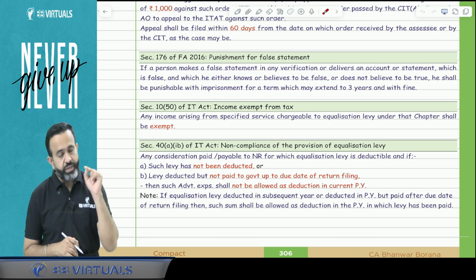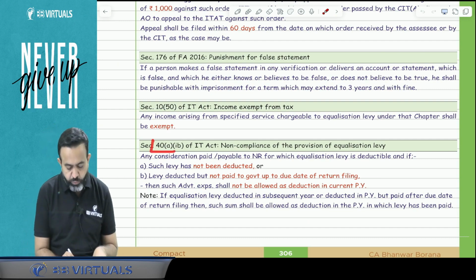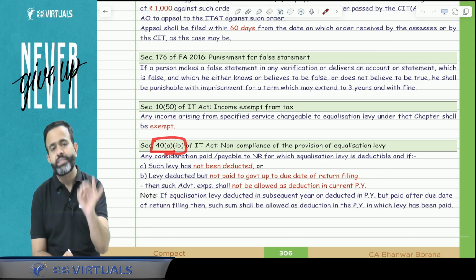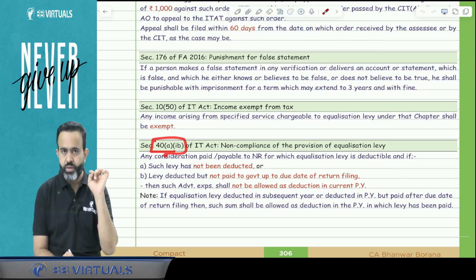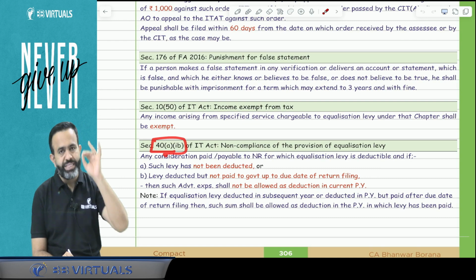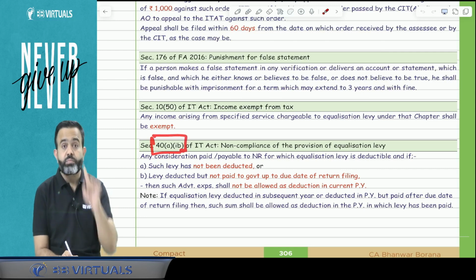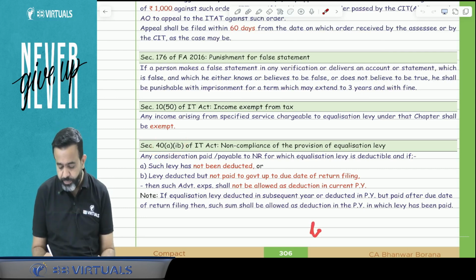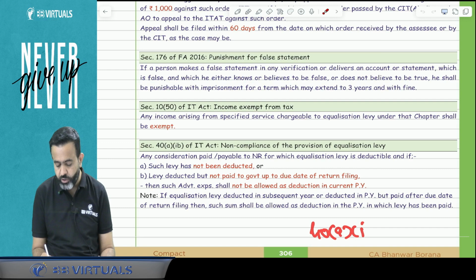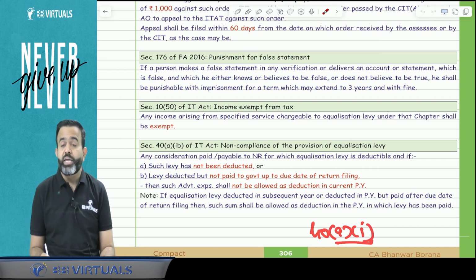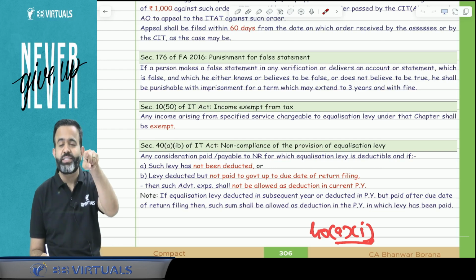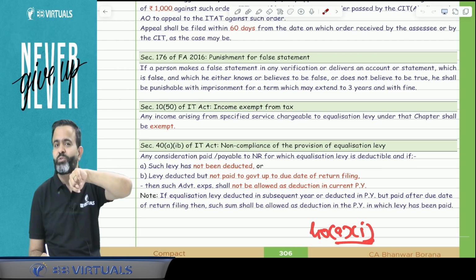Now one more point. Guys, here there is one section, 40 clause (a) sub-clause (ib), and this section is from the PGBP topic. If you remember the PGBP topic, there was a similar section, section 40 clause (a) sub-clause (i). If any amount is paid to a non-resident or foreign company and TDS is not deducted in the previous year, or TDS is deducted in the previous year but not paid to the government up to the due date of return filing, then 100% of the expenditure will be disallowed.